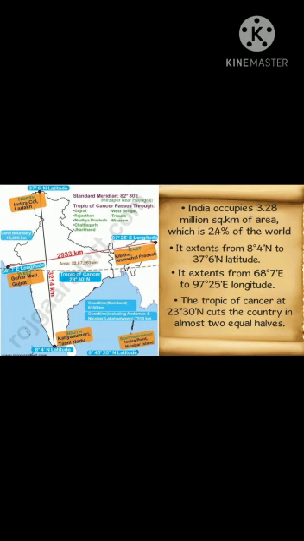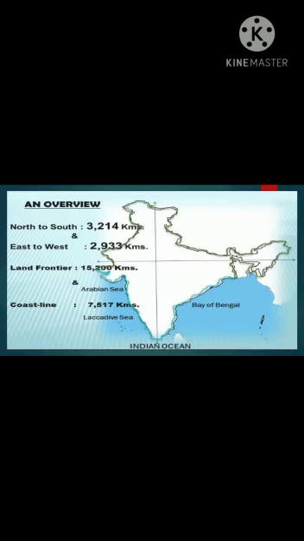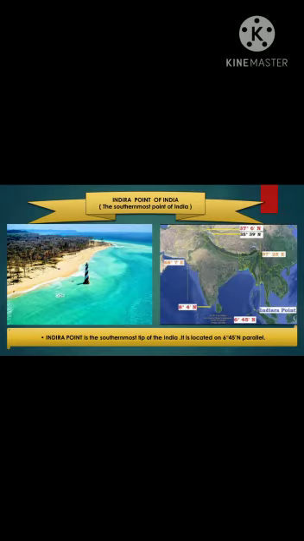It extends from 68 degree 7 minutes east to 97 degree 25 minutes east longitude. The Tropic of Cancer at 23 degree 30 minutes north cuts the country into almost two equal halves.